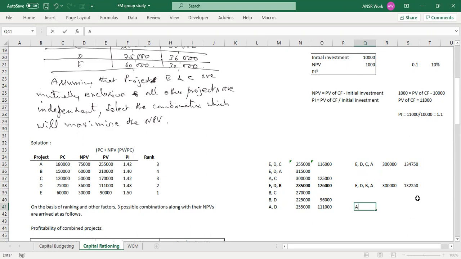Yeah, E. A, D, and E. So investment is 3 lakhs. I'll do 1 lakh 11 plus E. Investment is 60,000, from which we are getting 30,000 return. So I'll do 30,000 divided by 60,000 into 45,000. That comes to 1 lakh 33. Can you see? It'll never be more than that one, EDCA.